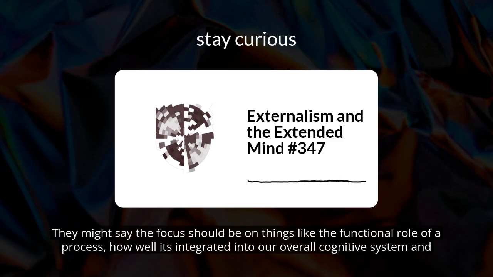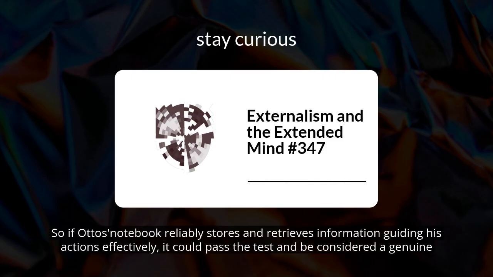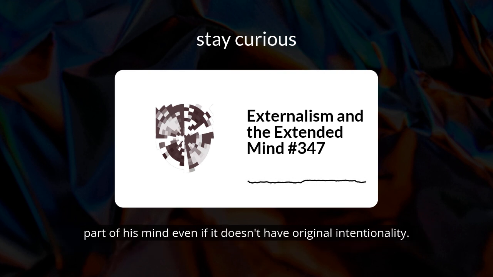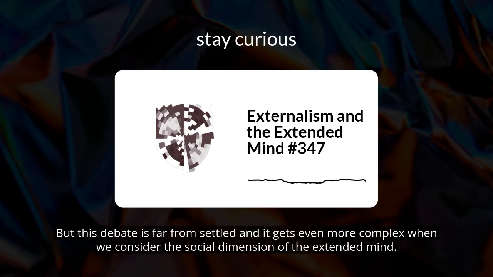They might say the focus should be on things like the functional role of a process, how well it's integrated into our overall cognitive system, and whether it helps us achieve our goals. So if Otto's notebook reliably stores and retrieves information, guiding his actions effectively, it could pass the test and be considered a genuine part of his mind, even if it doesn't have original intentionality. Exactly. But this debate is far from settled.